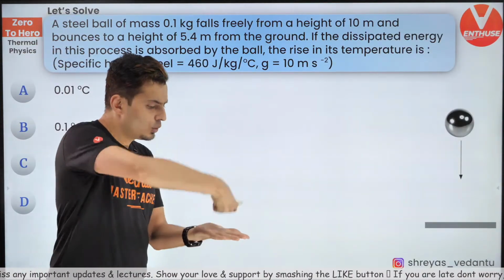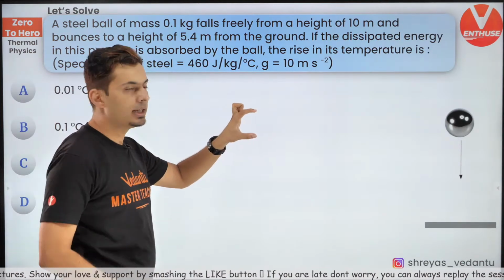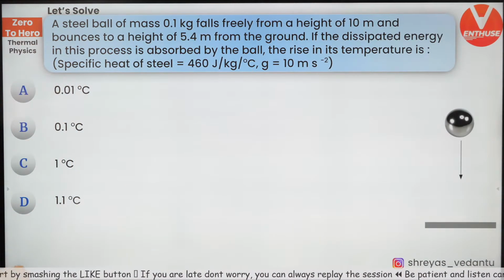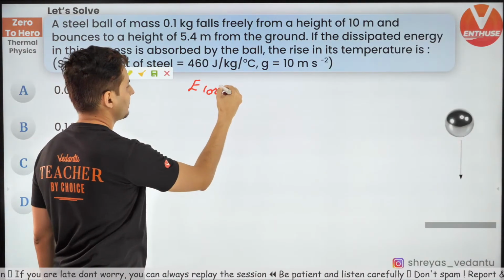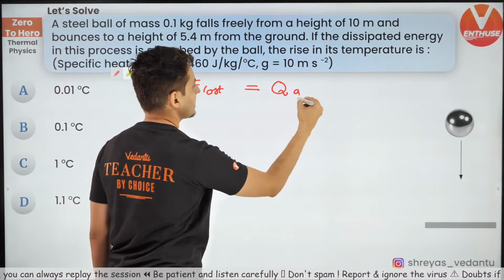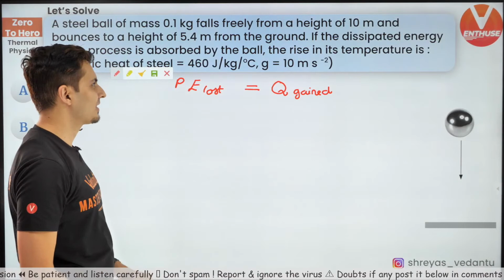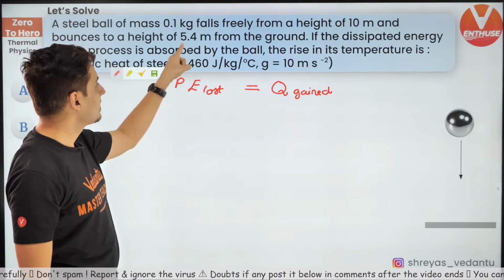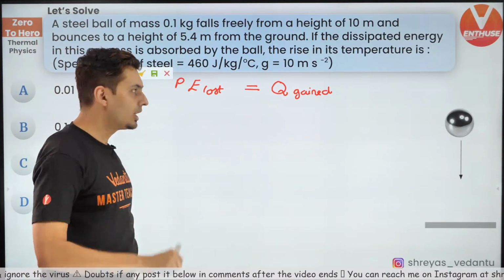Just write the equation. Aditi says B. Ball drops, loses some energy, some amount of energy is lost. That energy gets converted into heat. So how much is the increase in the temperature of the steel? Let's do this. Can I say the energy which is lost is equal to the heat which is gained by the steel ball? And this is basically the potential energy which is lost. Because earlier it was dropped from 10 meters, now it is only able to reach 5.4 meters. Clearly there is a loss in that energy. That will be the gain in the heat.